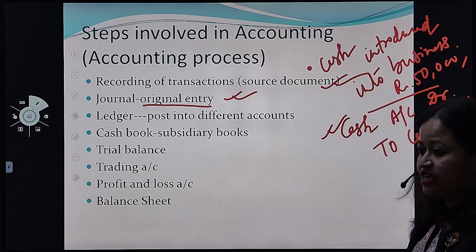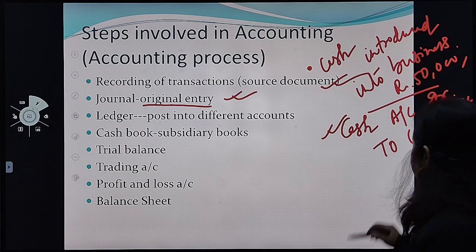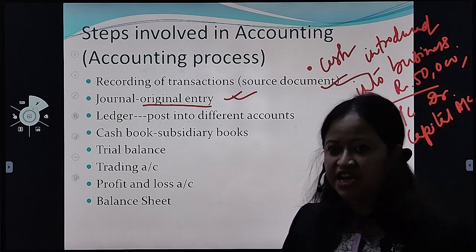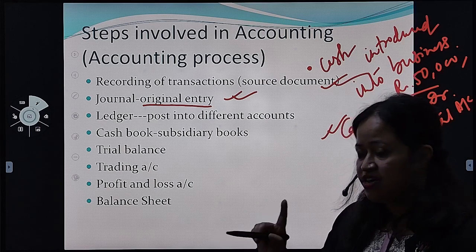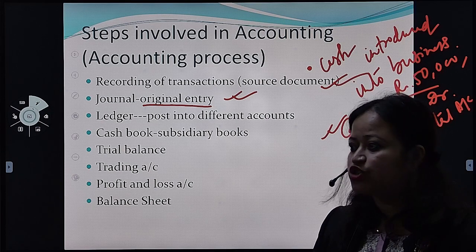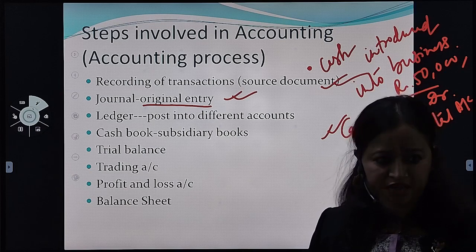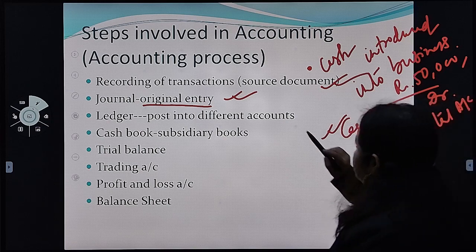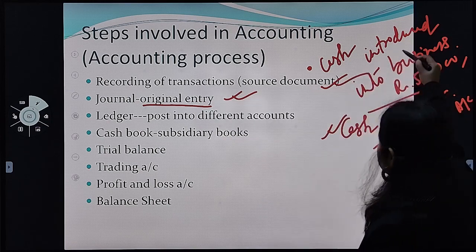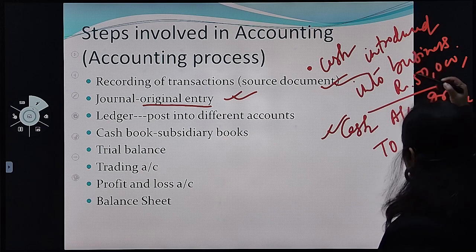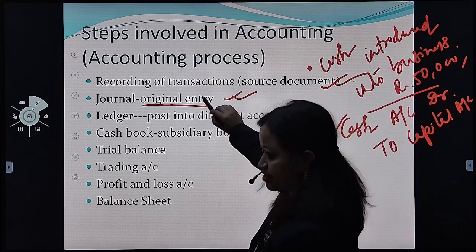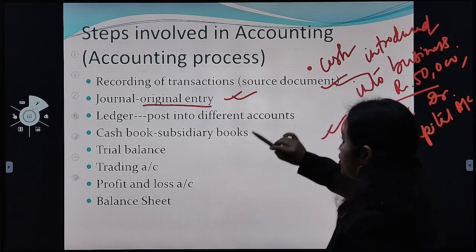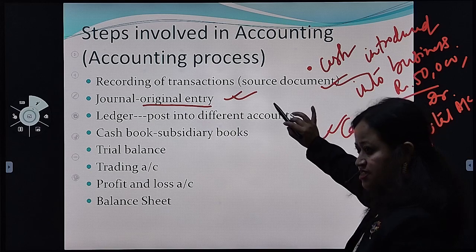Fine. So in accounting there are two aspects. One is debit, another one is credit. There have to be two aspects. That's why it is called the double entry system of bookkeeping, or we can say accounting. So the first step is we record the transaction. Then we give the journal entry. Journal is also called the original entry. We do the journal entry in the books of accounts.